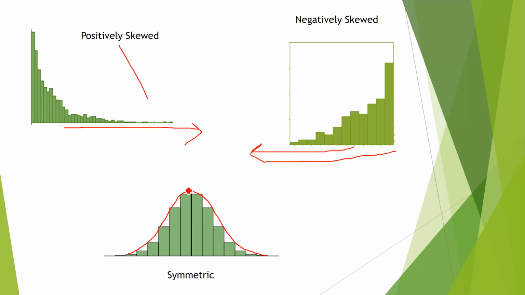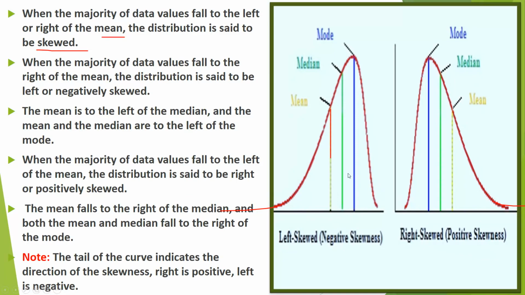So if it is a bell-shaped graph, it means data is equally distributed on both sides of the mean, and the mean, median and mode lie at the center. But if it is positively skewed, most data lies on the left hand side. This is right skewed here, and the tail will show you the skewness.